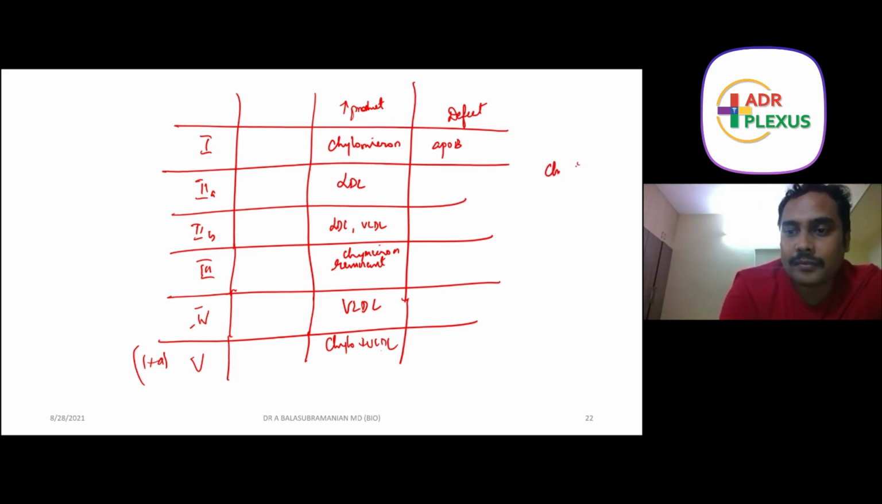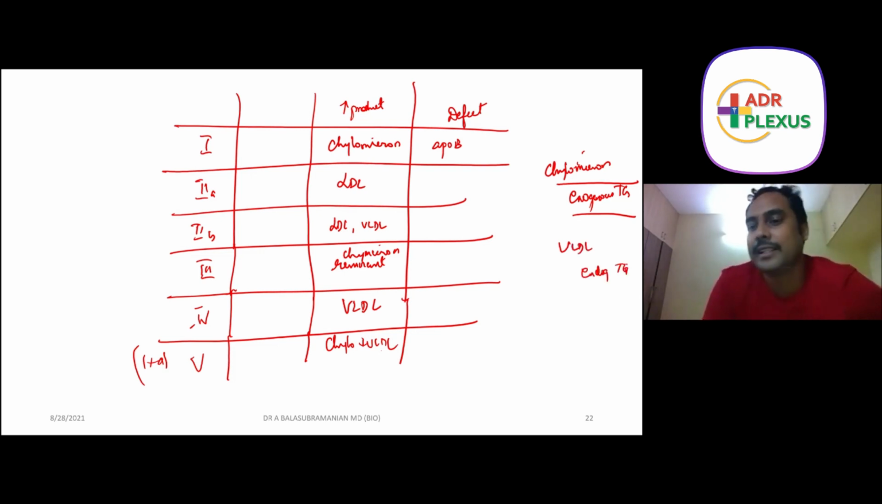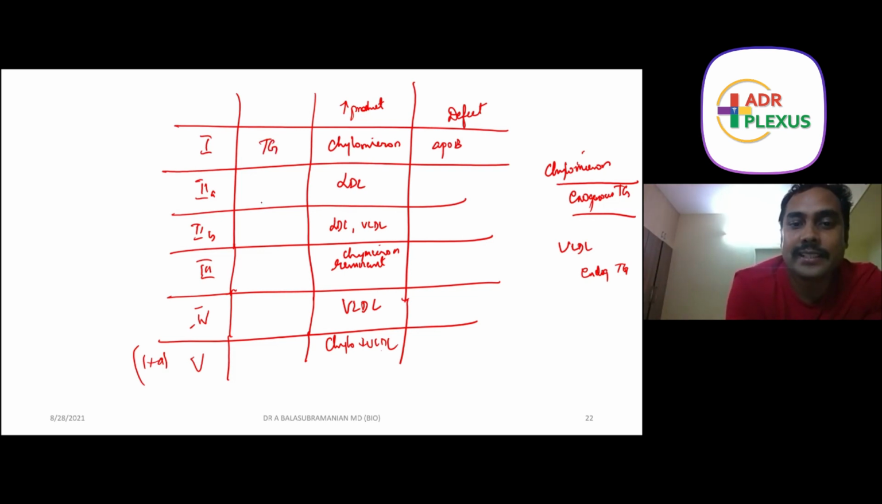Okay, now chylomicron is called the exogenous triglyceride. That is, it comes from the diet, whereas VLDL is called the endogenous triglyceride. So some people call type 1 as exogenous triglyceridemia, familial exogenous triglyceridemia. Type 4 as familial endogenous triglyceridemia. Type 5 as familial mixed triglyceridemia. So basically, what is going to be increased is TGs in all these things.